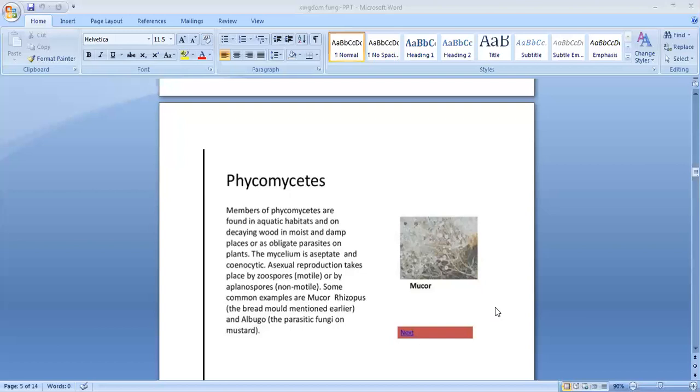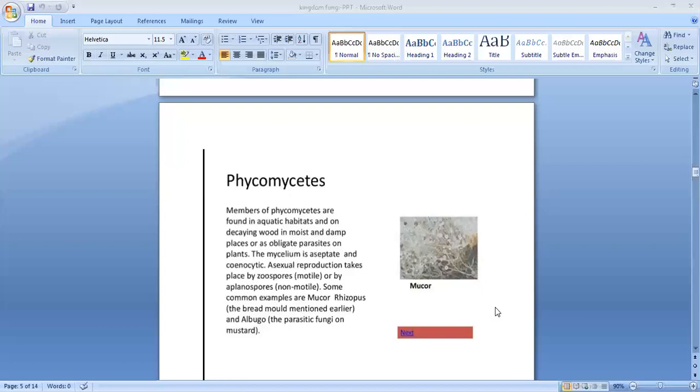So these are the three types of sexual reproduction in Phycomycetes: isogamous, fusion of morphologically similar gametes; anisogamous, fusion of dissimilar gametes; and oogamous, fusion of a female egg with a male androzoid.